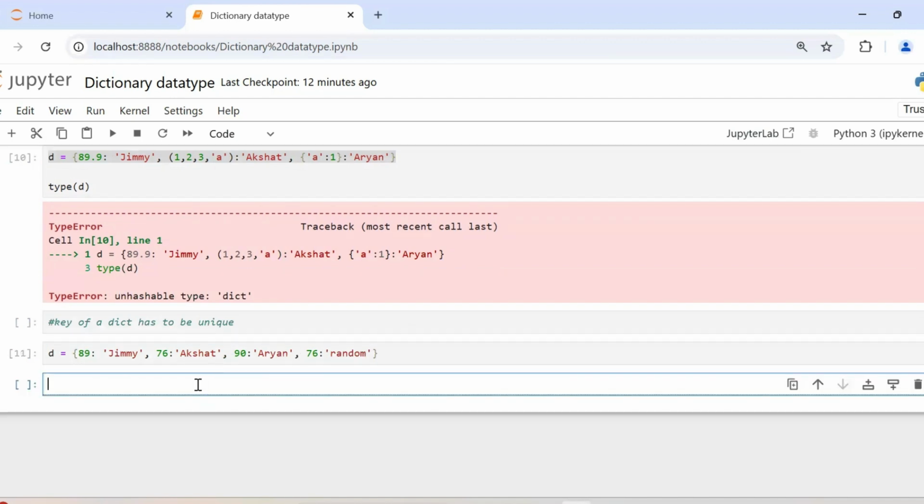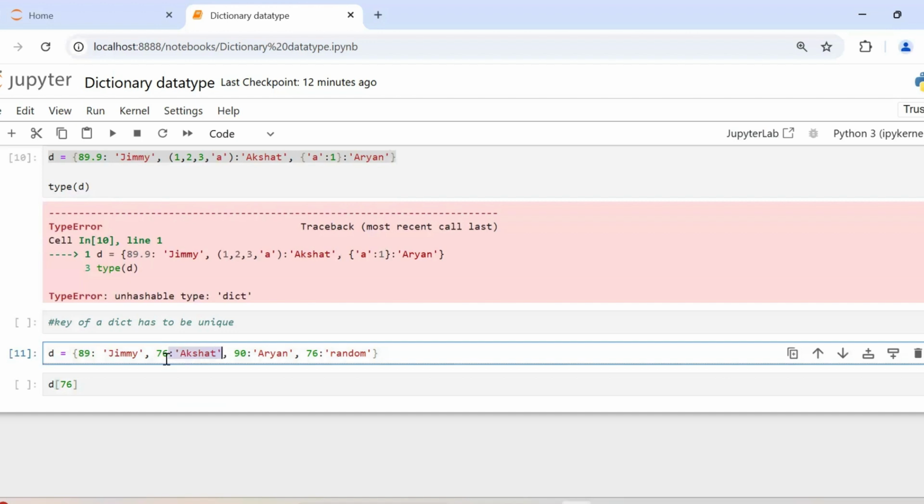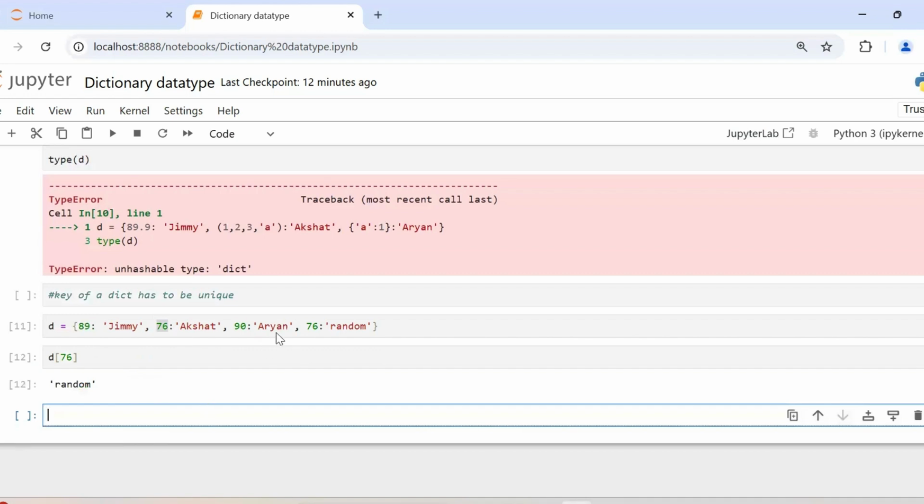So yeah, it did not give me an error. But I just said that the key of a dictionary has to be unique. So if you have keys which are not unique, it still doesn't give an error. But when you try to access the item with a particular key, so let's say I try to access the item with key 76, it will give me the last item.